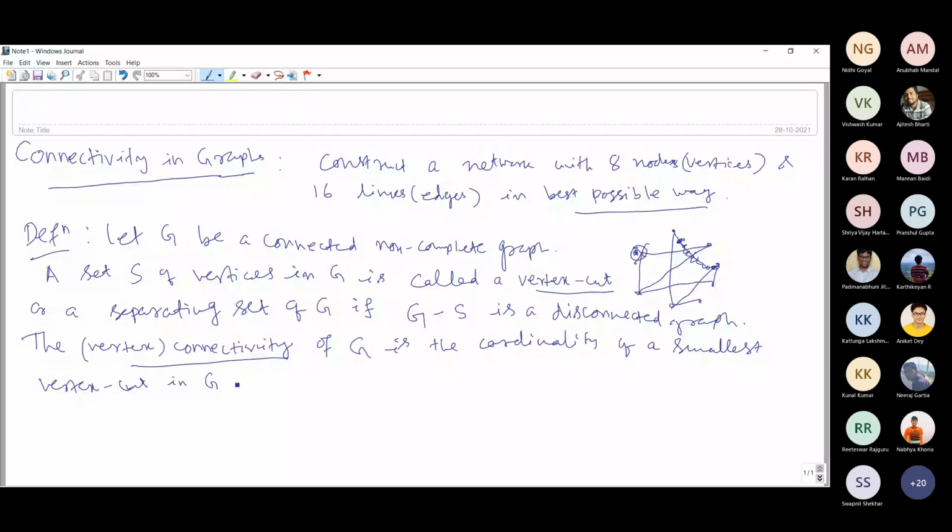Well, this vertex connectivity is denoted by, here I shall use this notation, kappa of G. This vertex connectivity kappa of G is the minimum of the cardinality of S such that S is a vertex cut of the graph G. Okay, do you understand this vertex connectivity of a graph?